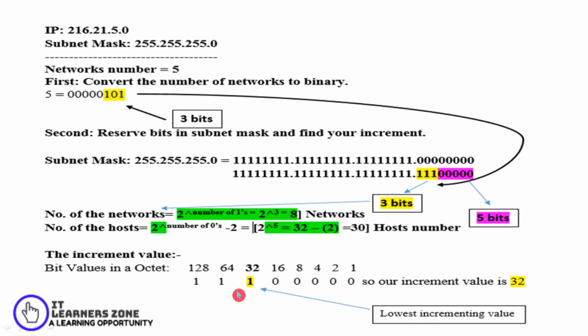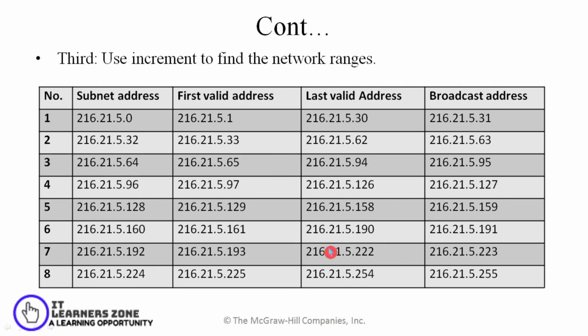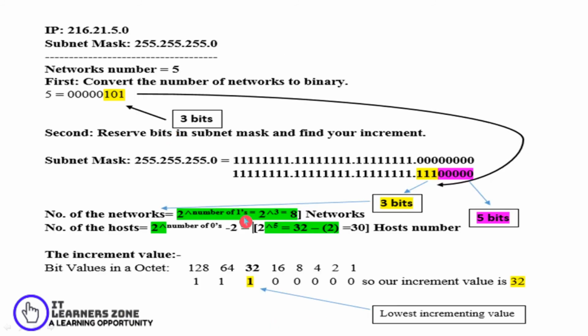And since the values are represented as ones, I'll be finding out the number of subnet addresses, the valid addresses and the broadcast address for each of these networks. As we have calculated here, 8 networks can be formed because of these 3 bits. If I go for 2 bits, 2 raised to 2 will form only 4 networks. That is not sufficient here. So I'll go for 2 raised to 3, 8 networks.